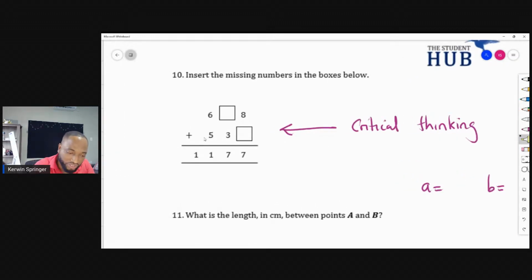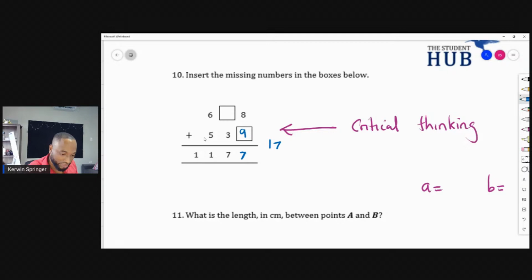Now, the first thing I want to do is just make sure that it's an addition sign here in the exam. Don't just take it for granted. Maybe it's a subtraction. All the time they bring in addition, but maybe they could train a little subtraction here. So 8 and something to give me 7. 8 already passed 7. So it has to be a number that takes this addition all the way up to 17. The only number that's going to do that is 9. 9 and 8 is 17. So I'm sure that this is 9. There's nothing else that can go there because I need a 7 to remain here.